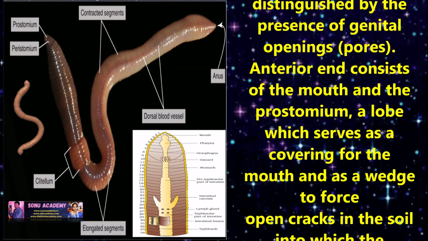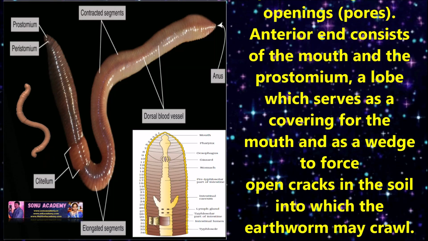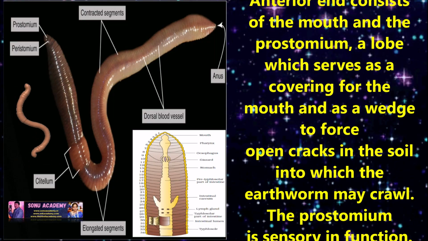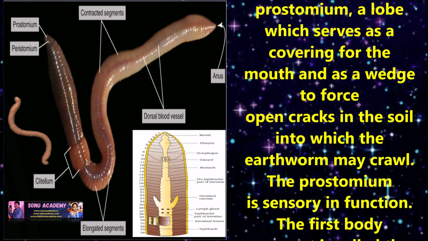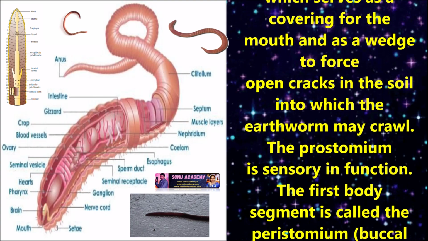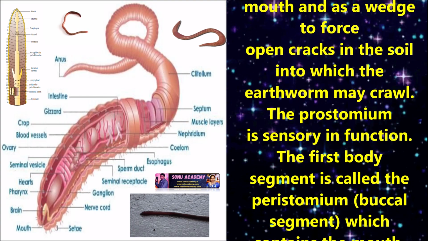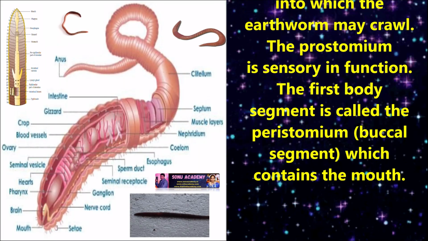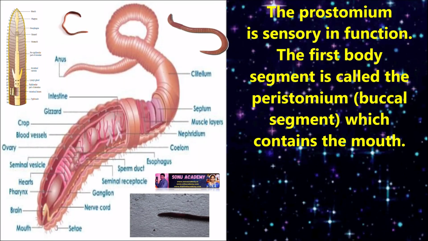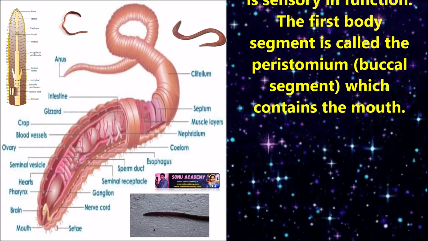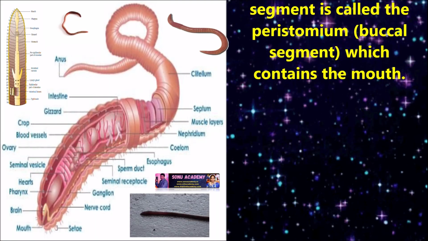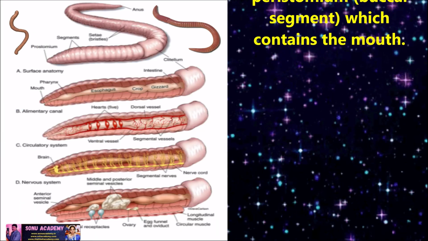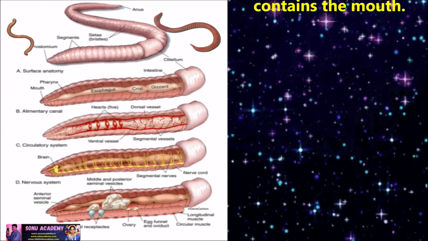The anterior end consists of the mouth and the prostomium, a lobe which serves as a covering for the mouth and acts as a wedge to force open cracks in the soil into which the earthworm may crawl. The prostomium is sensory in function. The first body segment is called the peristomium, meaning the buccal segment, which contains the mouth.